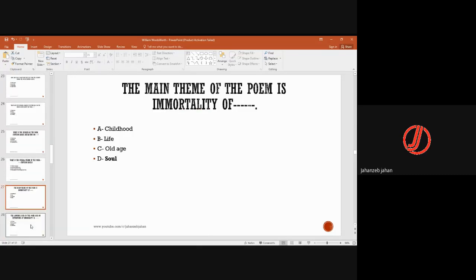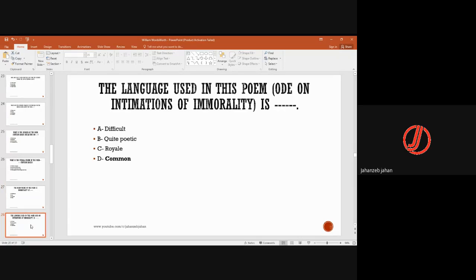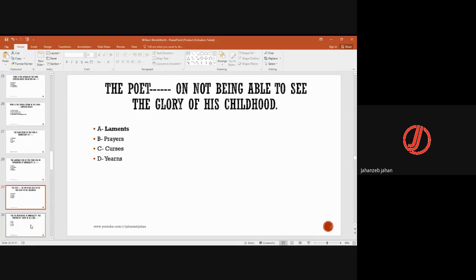The main theme of the poem is immortality of soul. The language used in the poem, Ode on Intimations of Immortality, is common, which is for common people of England. The poet laments on not being able to see the glory of his childhood. Like he says that when I came here as a child, I enjoyed nature, but then he says that I cannot have that enjoyment now.